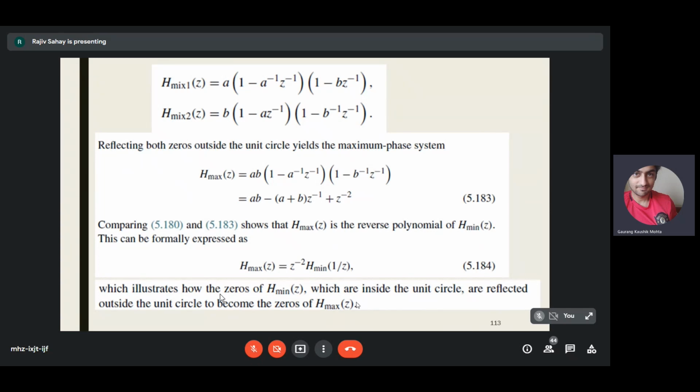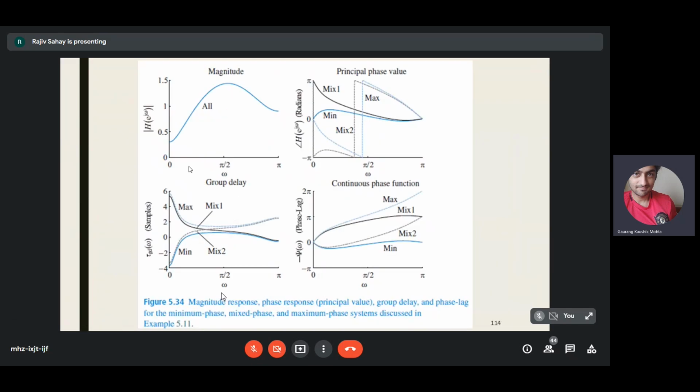We'll understand it graphically also by looking at the plots of magnitude response, phase lag, and group delay for each of these three systems. We have two mixed phase systems, one maximum phase system, and another one which is the minimum phase system. So you see, this is the plot. The magnitude response is the same for all four systems. Okay, this is something important to understand.